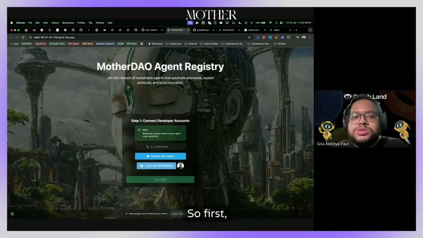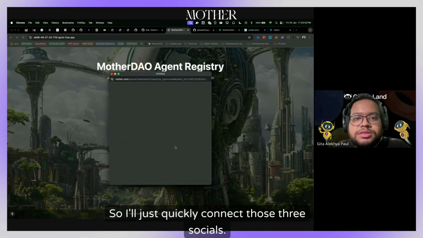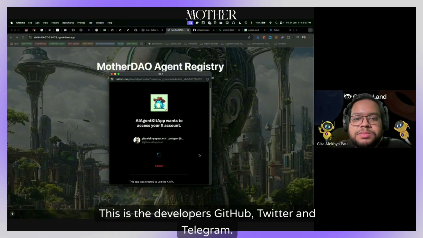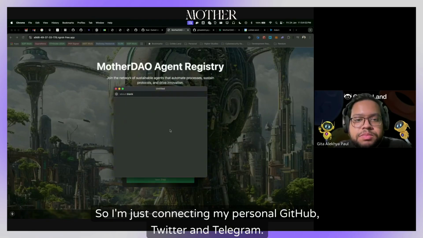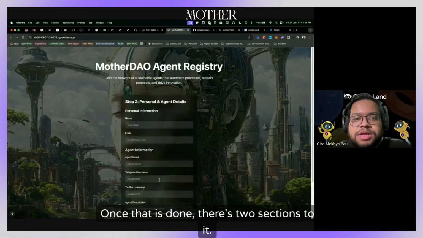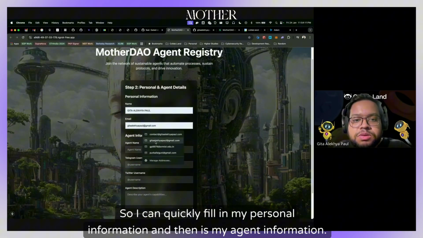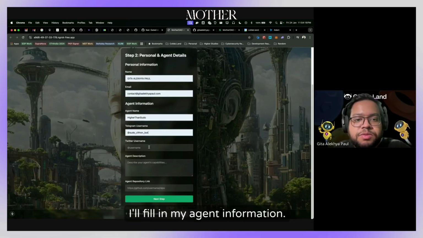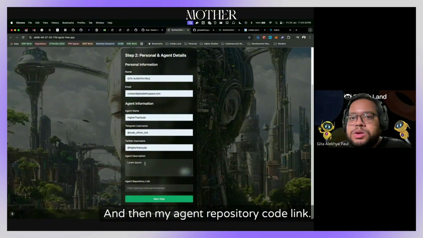So first, you just need to connect your GitHub, Twitter, and Telegram. So I'll just quickly connect those three socials. This is the developer's GitHub, Twitter, and Telegram. So I'm just connecting my personal GitHub, Twitter, and Telegram. Once that is done, there's two sections to it. First is my own personal information. So I can quickly fill in my personal information, and then there's my agent information. So I'll fill in my agent information. So just type here. And then my agent repository code link.